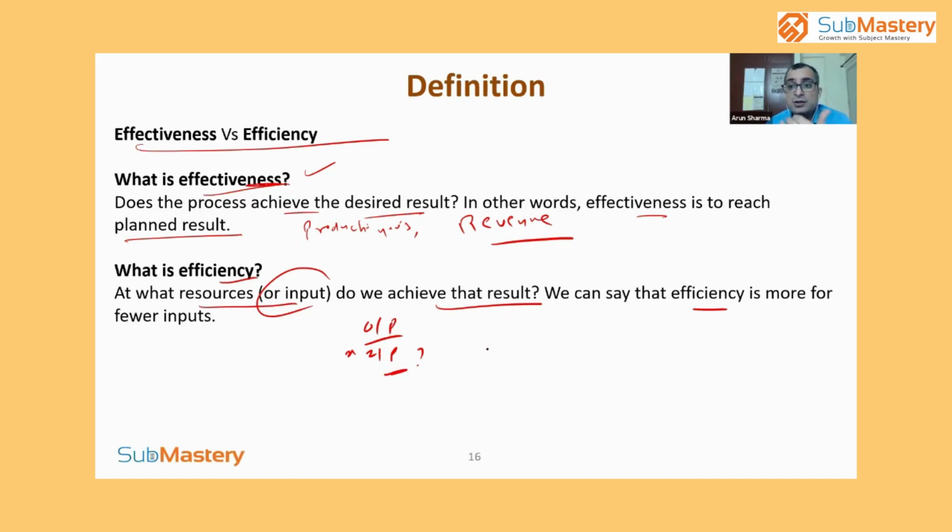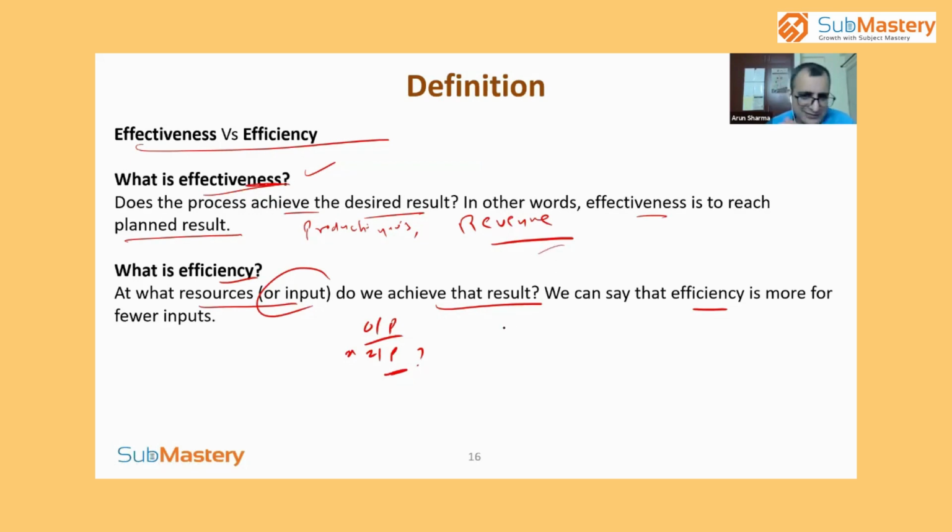Like you say 250 products have been made per manpower. Can you increase that? Can you take it to 300? That would be with respect to what? Like say production per unit of electricity cost. How many pieces you have produced per unit? That would be your efficiency, right?